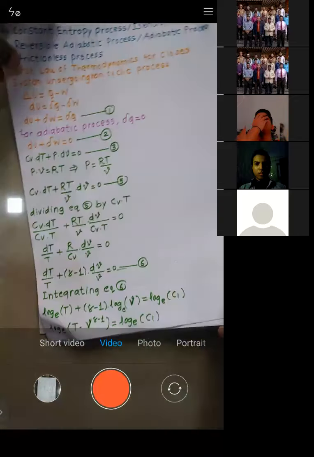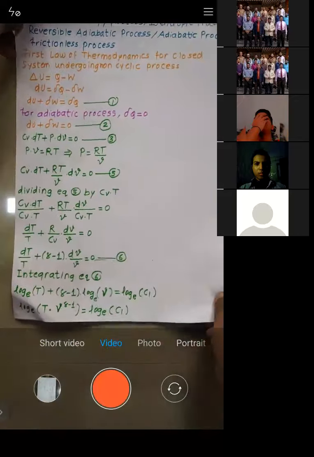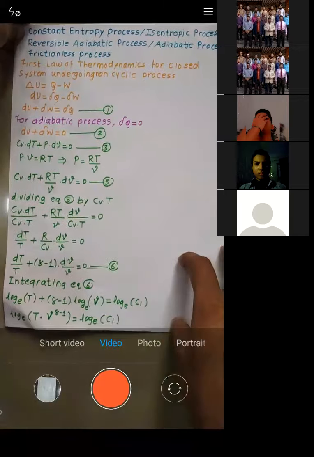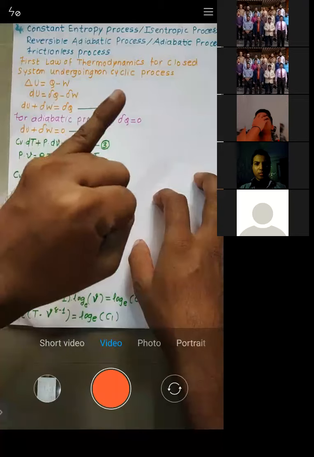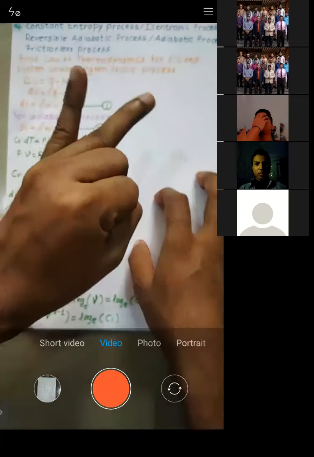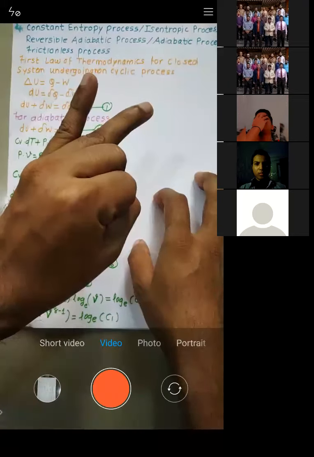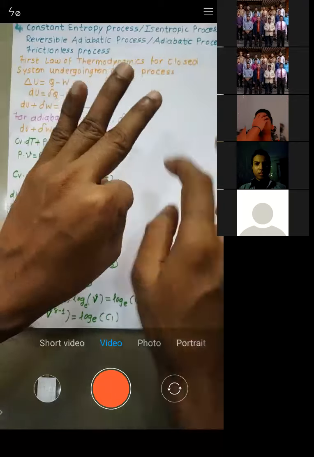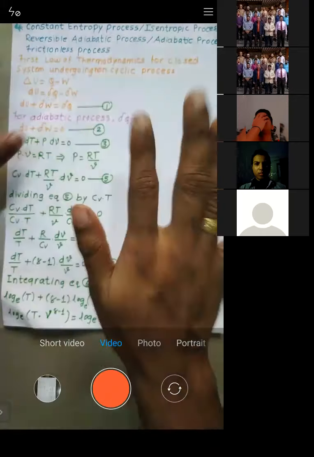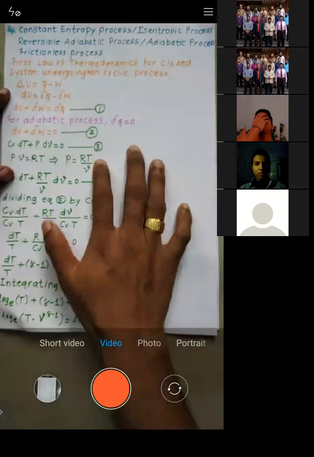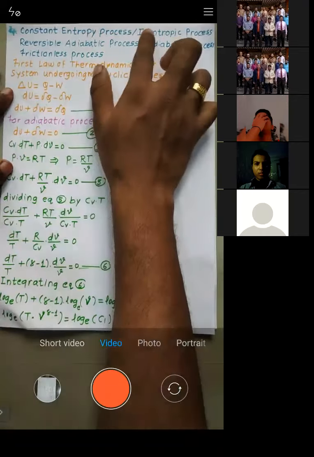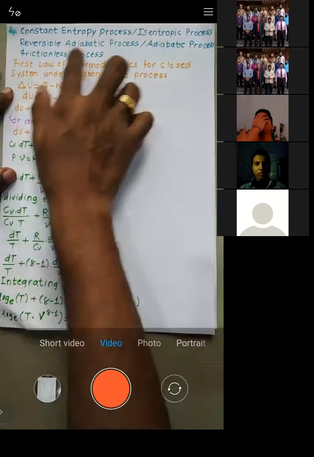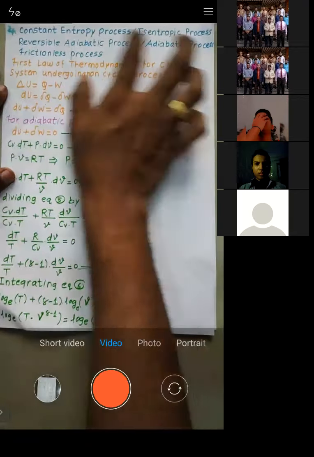How have we started? Let me rewind that. In the previous lectures, we have seen first the constant volume process, then the constant pressure process, then the constant temperature process. So these three processes were over. In this lecture, we have started with the adiabatic process. It is also known as constant entropy process or isentropic process or reversible adiabatic or frictionless process.